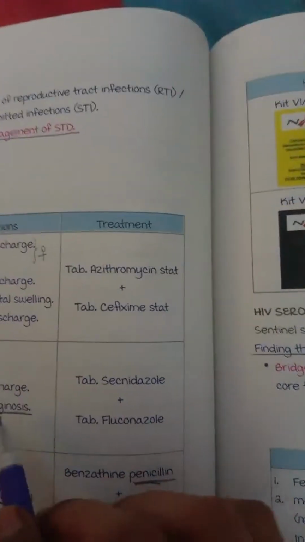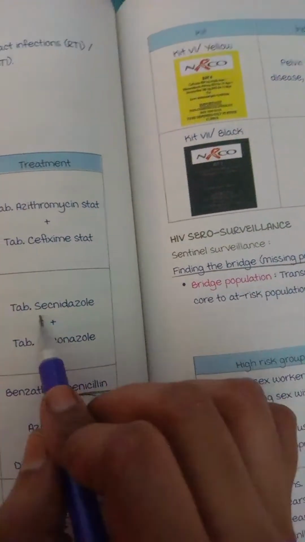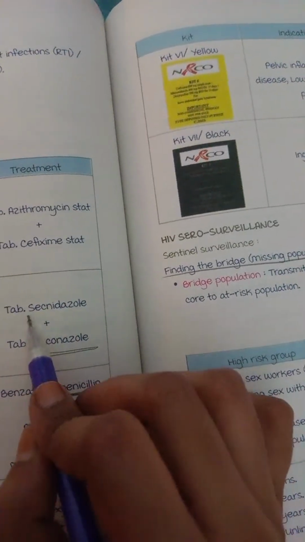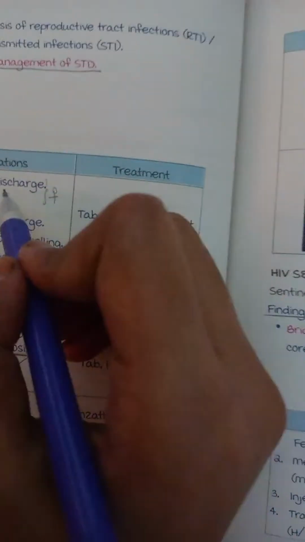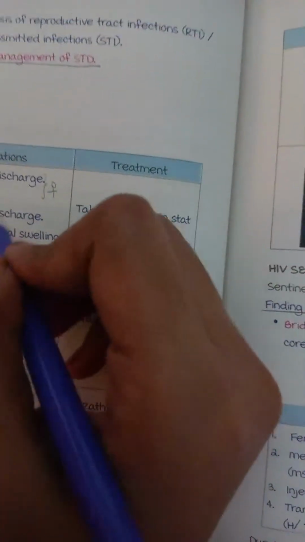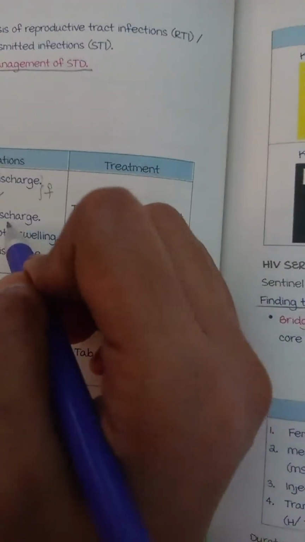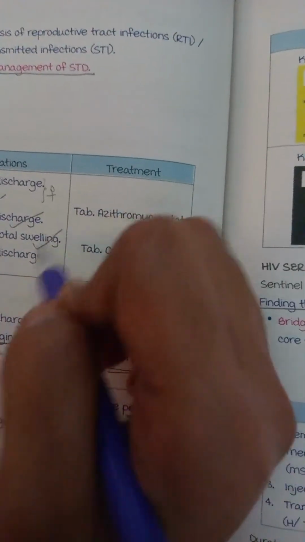Then we have vaginal discharge, green, for bacterial vaginosis and candidiasis. We give fluconazole and secnidazole. Gray is for discharge, erosions, urethral discharge, painful scrotal swelling, anorectal discharge, any discharge or erosions and swelling. We give azithromycin stat or cefixime.